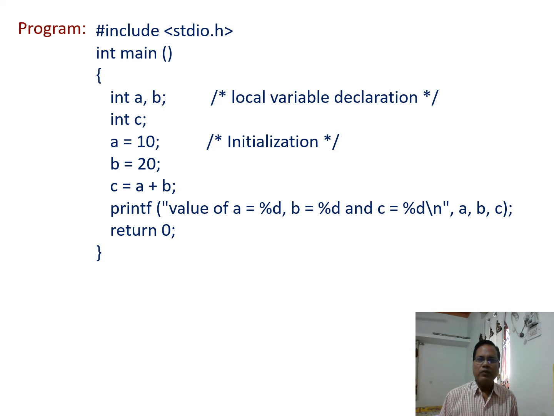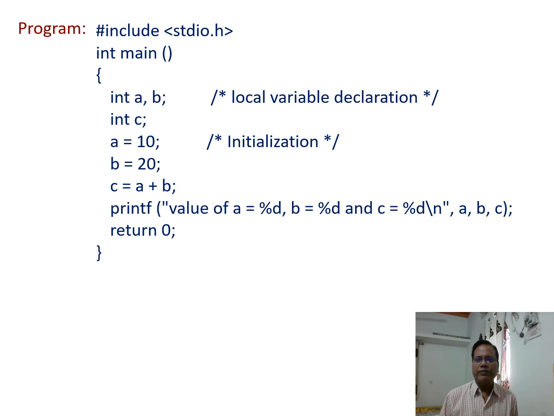Then a equal to 10 and b equal to 20. Using these two statements, we assign the value of 10 to variable a and value of 20 to variable b. Then c equal to a plus b. This statement adds the value of a and b, and the addition is assigned to the variable c.